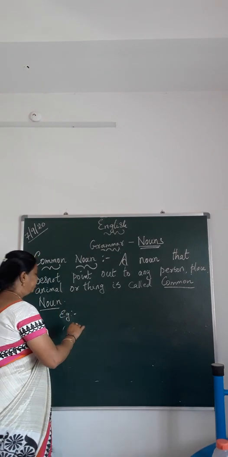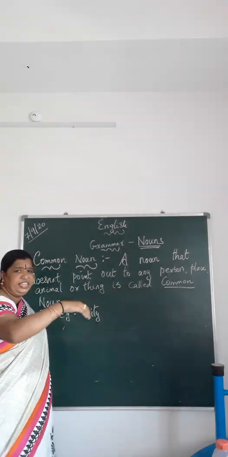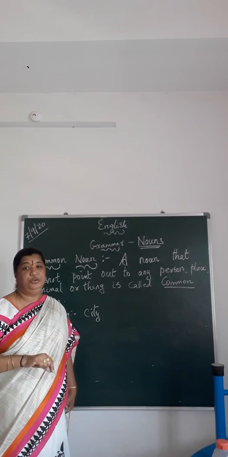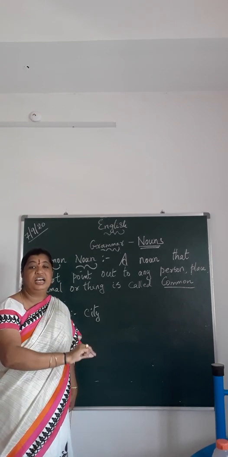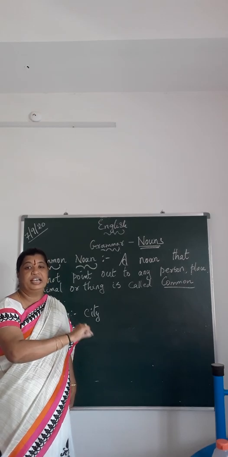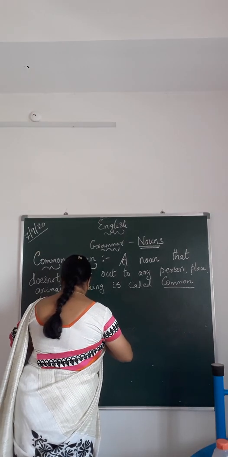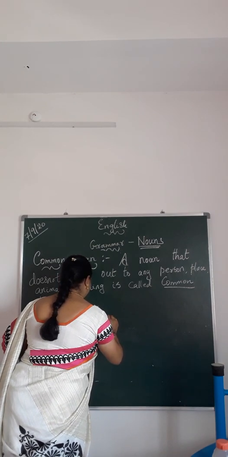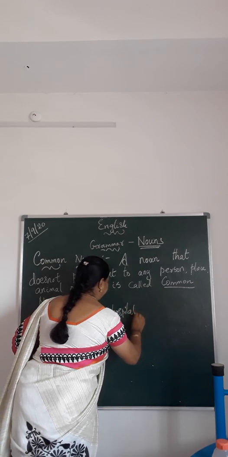Say for example, city. City is in general. We are not talking about which city in particular. That becomes, in general, a common noun. Then say hospital.